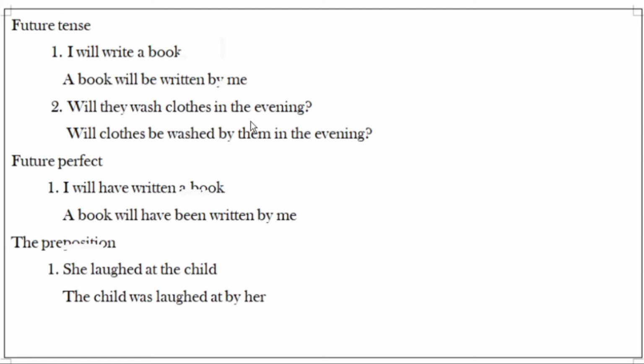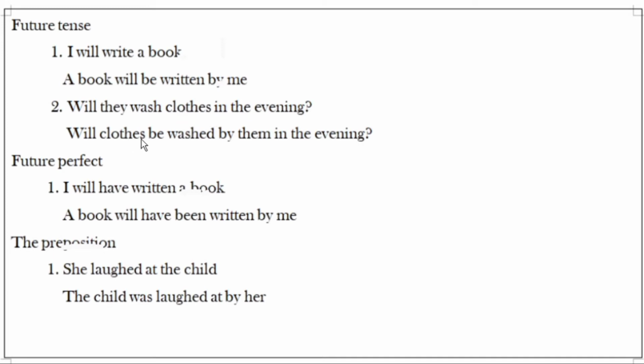Will they wash clothes in the evening? Will clothes be washed by them in the evening? In this sentence, in the evening, we can use this phrase, this tail, at last. Simply in this sentence, what is here? Object clothes.